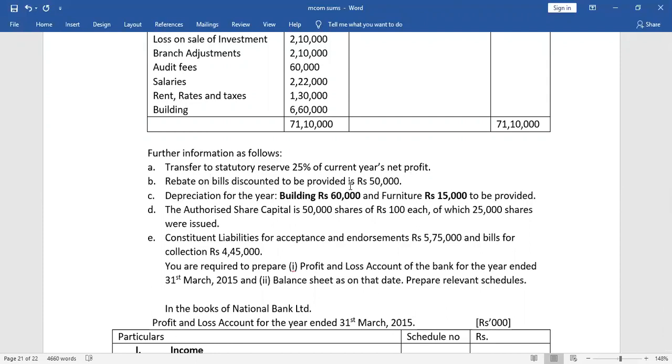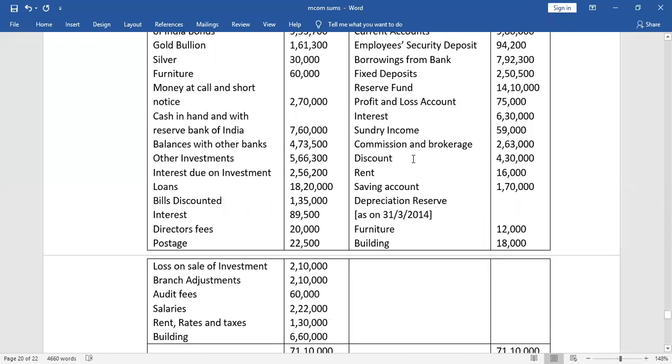So we will show this rebate in other liabilities, and from the discount in the credit side of the trial balance, this discount includes 50,000, which is the prepaid income, the income which belongs to the next year.